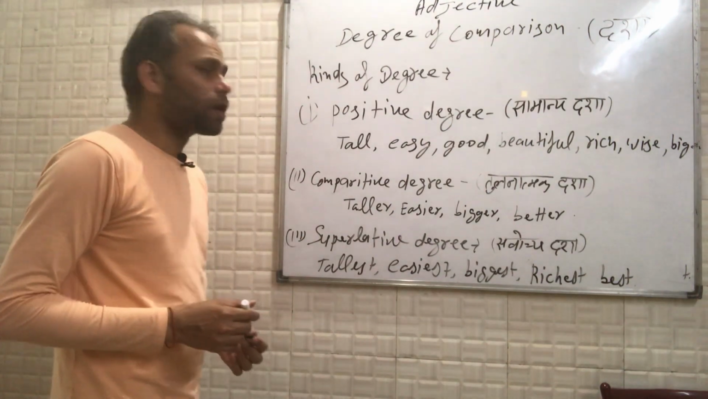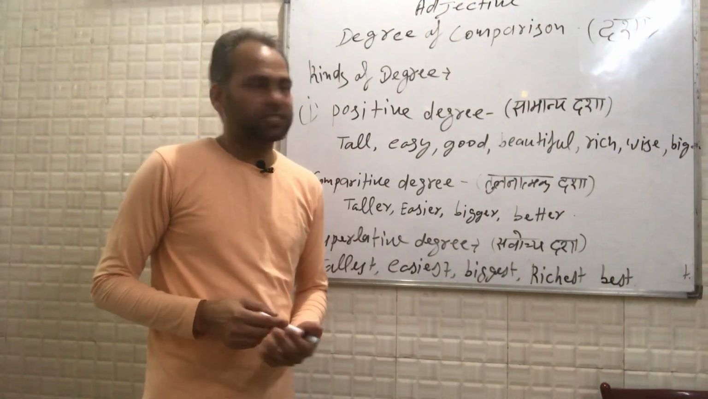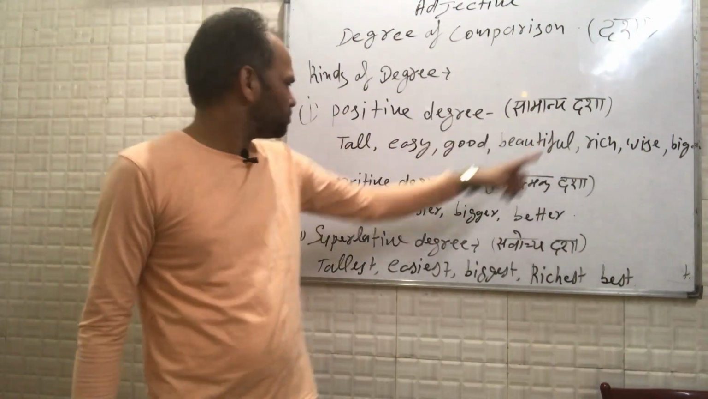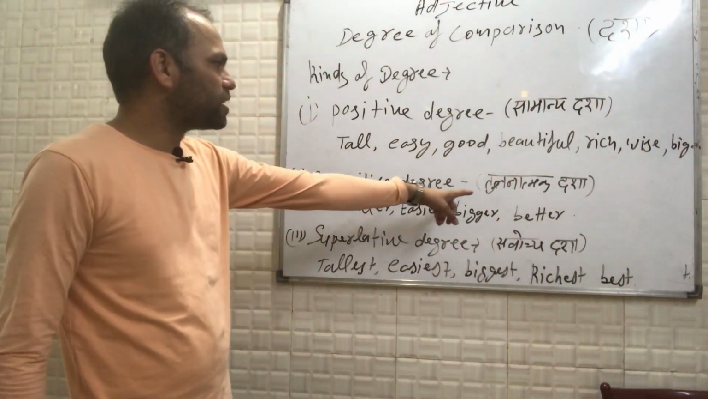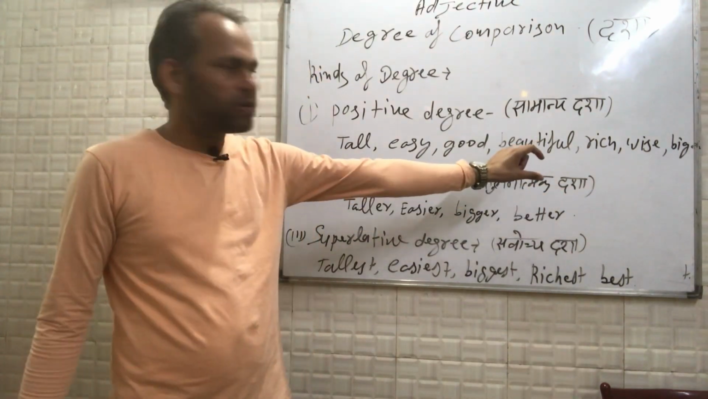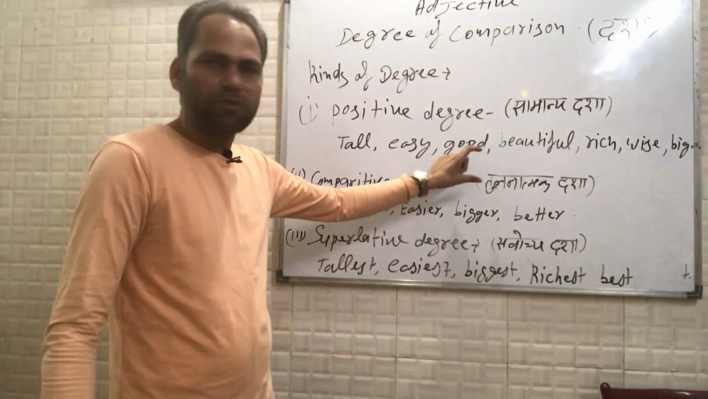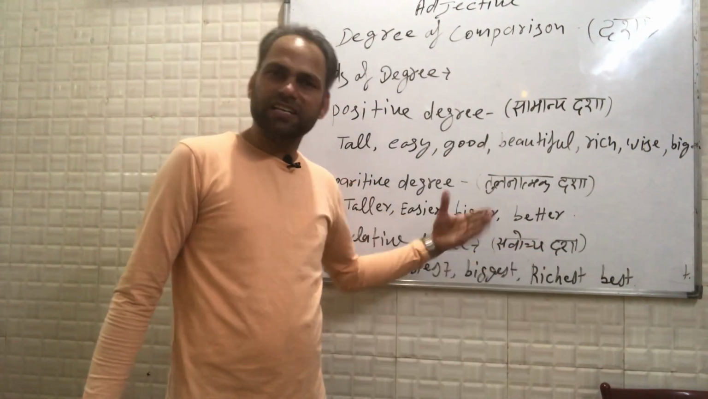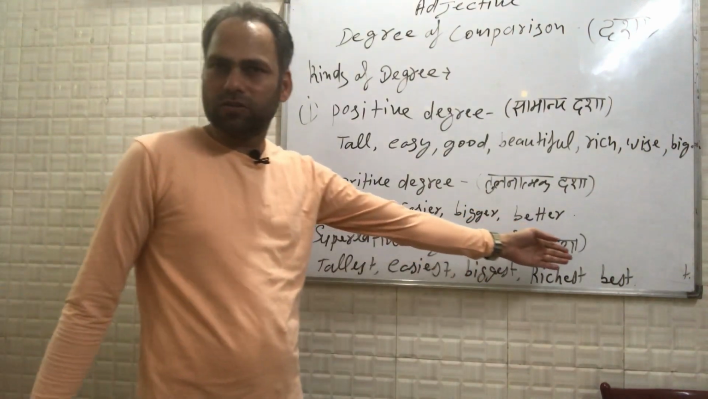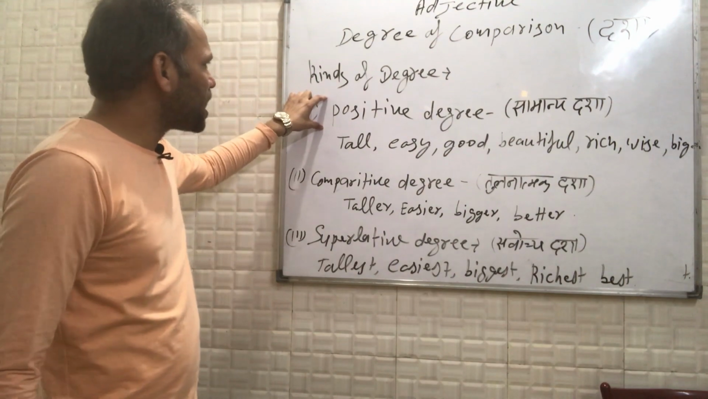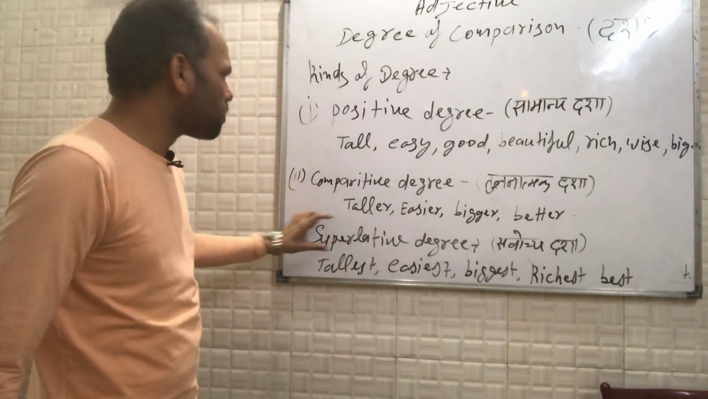The degrees of comparison are generally three types, guys. First is positive degree, which is called samanya dasa, and second is comparative degree, which is called tulnatmak dasa. That means there is a comparison between these degrees. And the third one is superlative degree, which means sarvocha dasa. Again there is a comparison, and which is the super degree. Okay. So three types of degrees are positive degree, comparative degree, and superlative degree.